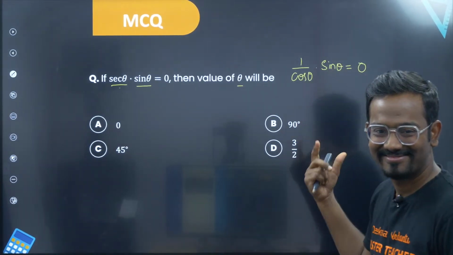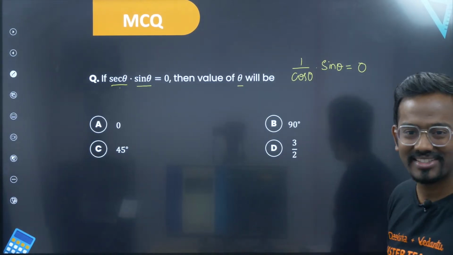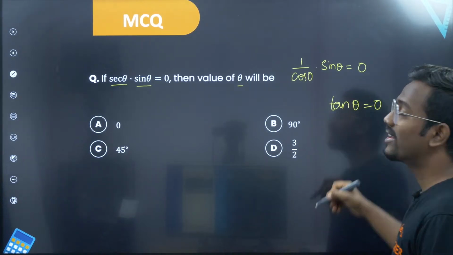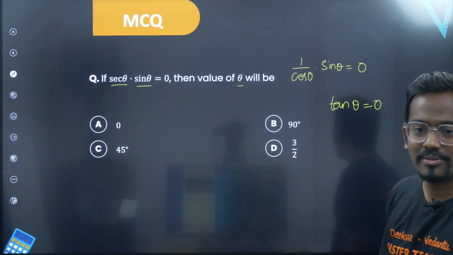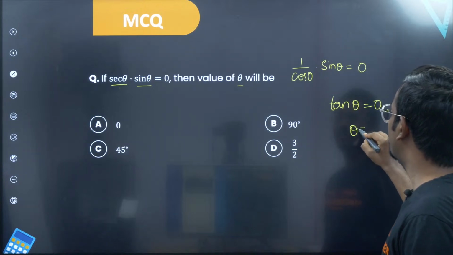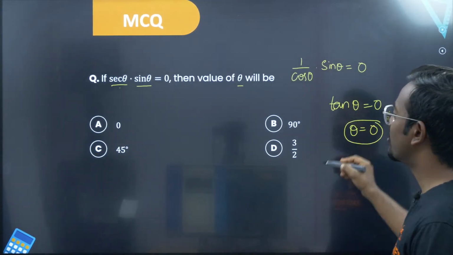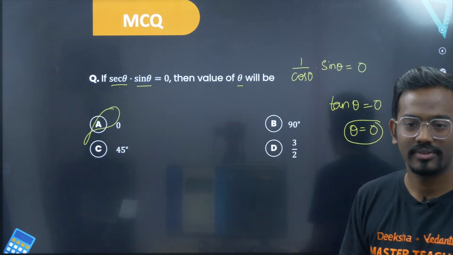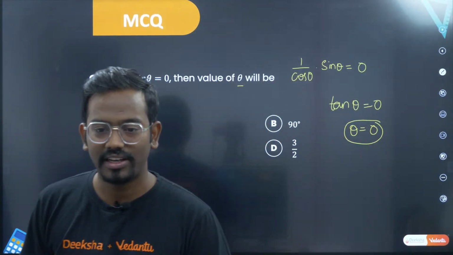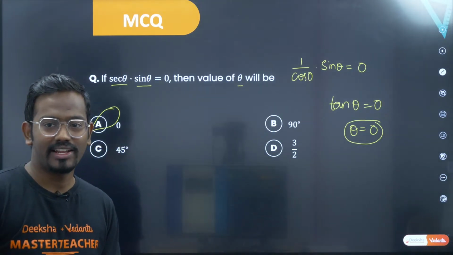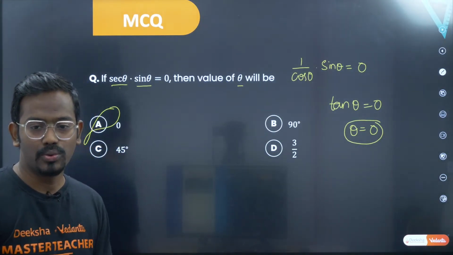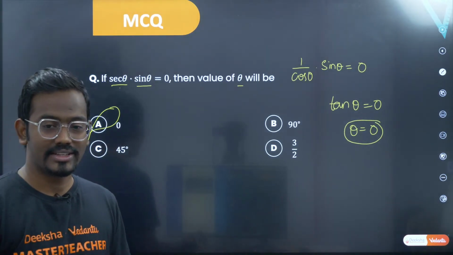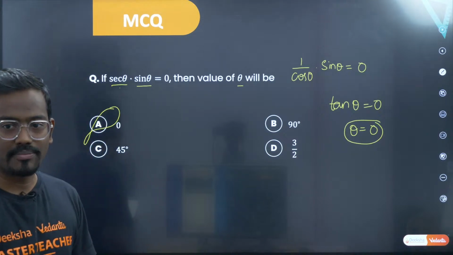Now, this is a pretty simple question. Sin theta by cos theta is tan theta, sir. Tan theta is 0 when? Tan theta is 0 when theta is equal to 0. Tan 0 is 0 and therefore option A is correct. Hope this is clear. Infinity in 1 is the first person to get it right. Well done, guys. And let's see who will answer next. I'm waiting for others to answer also. Okay, great. So let's take up the next question.